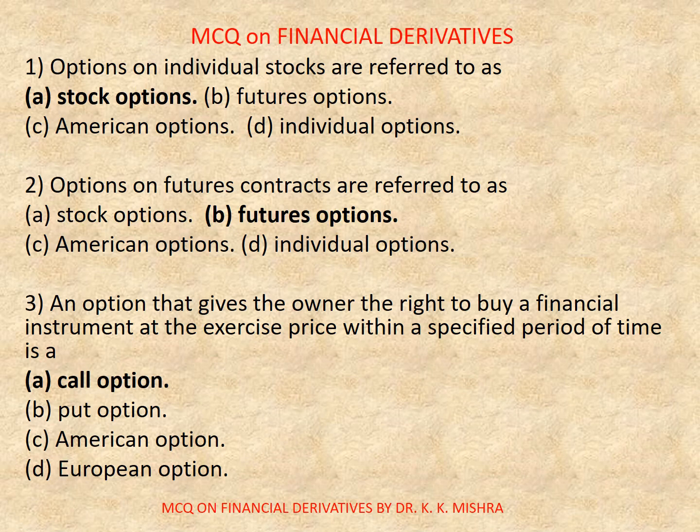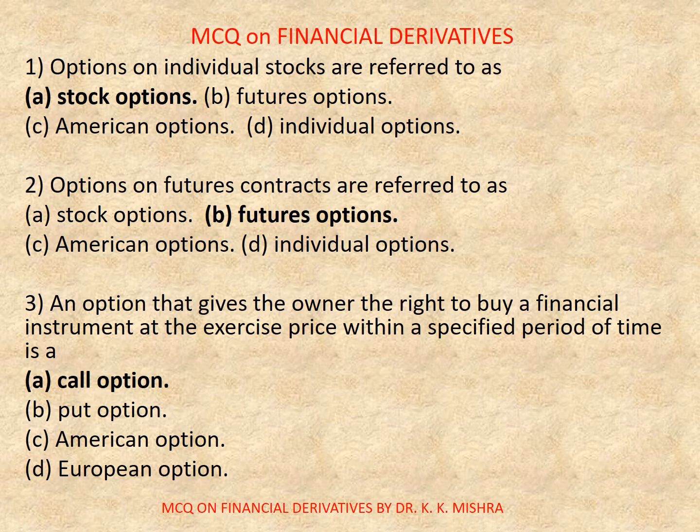Question number 1. Options on individual stocks are referred to as. Options are A. Stock options, B. Futures options, C. American options, D. Individual options. Correct answer is A. Stock options.